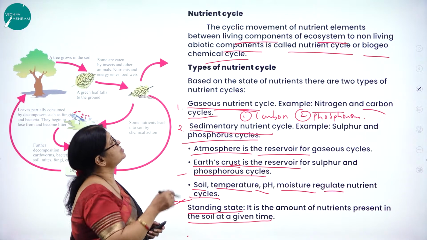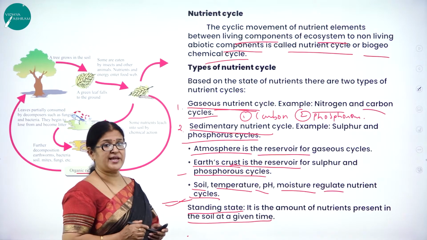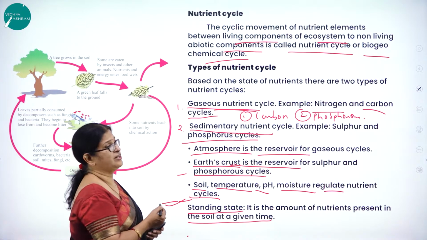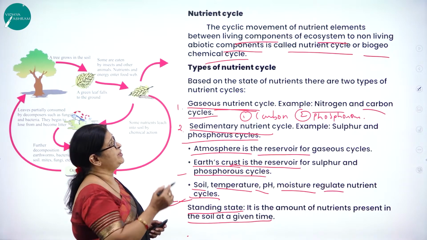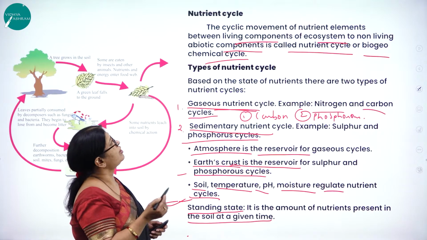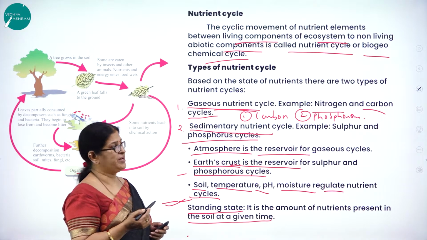Hope you have understood this particular slide. So what is nutrient cycle? Once again, we'll just recap what all we have learned in this particular slide. The cyclic movement of nutrient elements between living components of ecosystem to non-living abiotic components is called nutrient cycle or biogeochemical cycle.